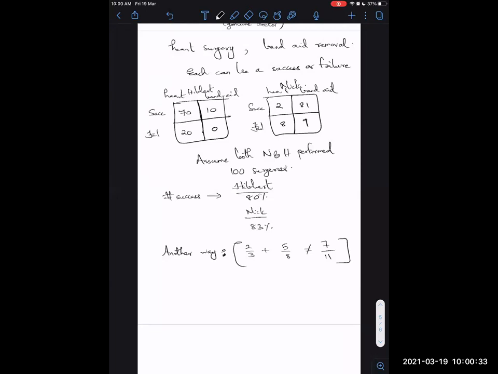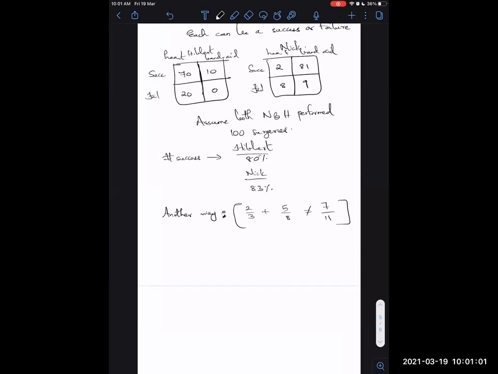But what you actually need is 2 over 3 plus 5 over 8, right? Because you performed 3 heart surgeries, 2 out of those are successes, and you performed some other surgery, 5 out of 8 are successes. That's how you should calculate this. This is another way to calculate which guy would be better, and you can also see how you can go wrong if you end up calculating 7 over 11.